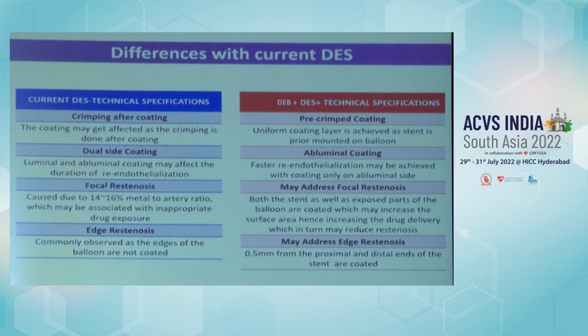And because of the homogeneous distribution of the drug plus balloon, there is more than 80% cover of the coronary artery intima. But in the current stent platforms, only 14 to 16% covering is there. That is associated with inappropriate drug exposure, especially in diabetes, where there are small focal or diffuse proliferative diseases. That is not enough. This platform may address focal restenosis for the same reason. And because the drug is coated on the proximal and distal ends of the balloon, edge restenosis is a thing of the past with this DCB plus DES platform.